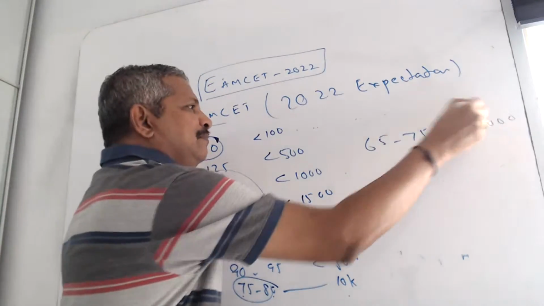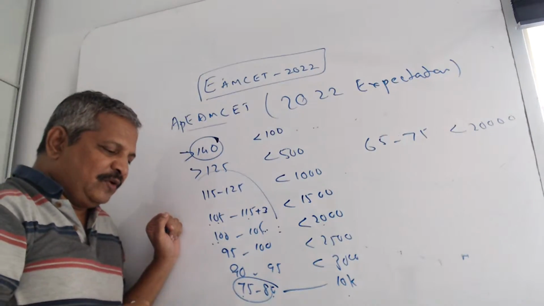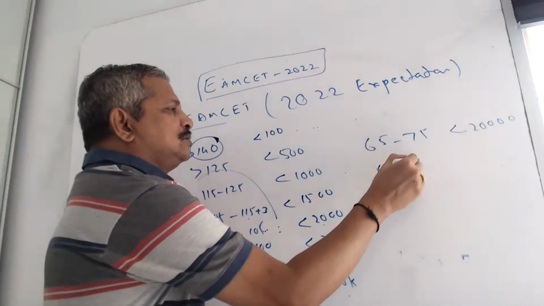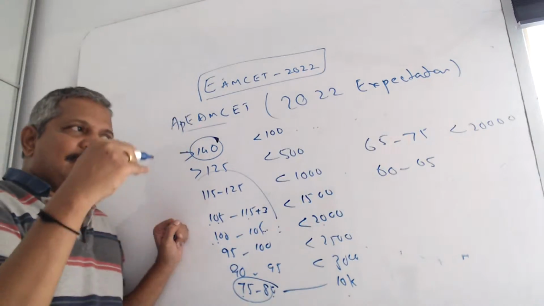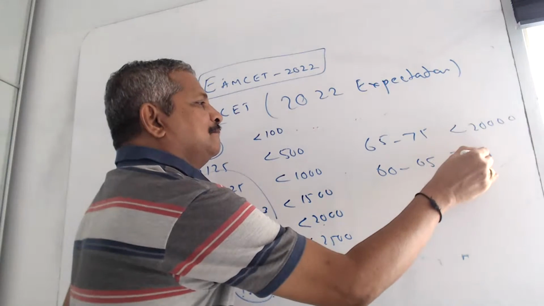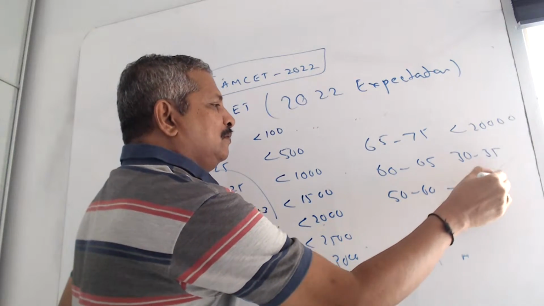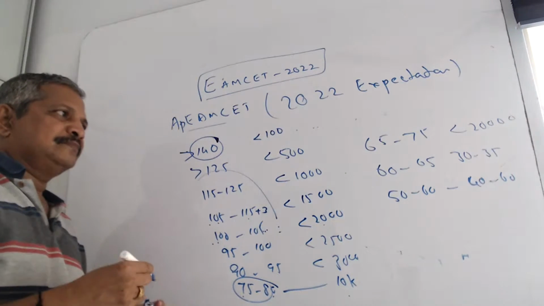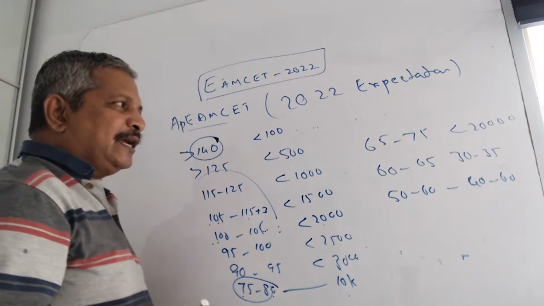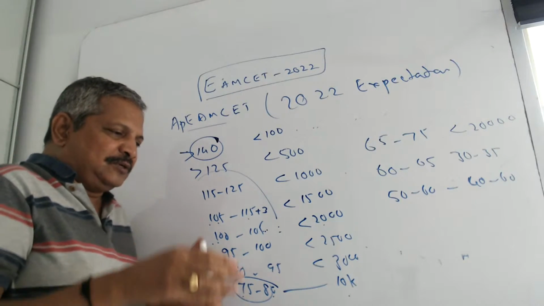Many people will be in this range, 65 to 70. Whereas if you get 60 to 65, it is almost 30 to 35,000 rank. And 50 to 60, you will get around 40 to 60,000 rank. So these are the expected ranks and marks with respect to APMCet.